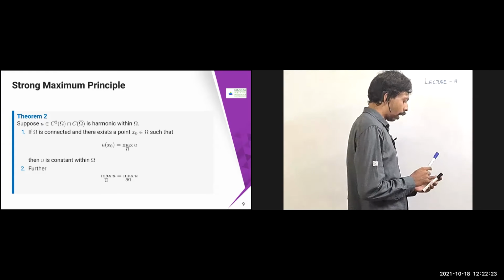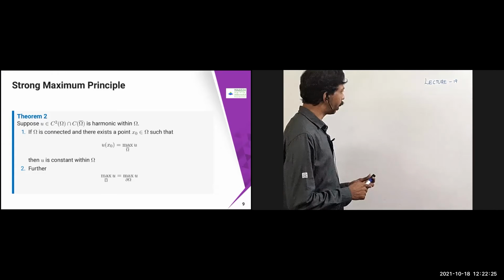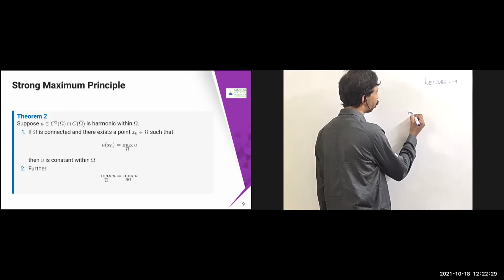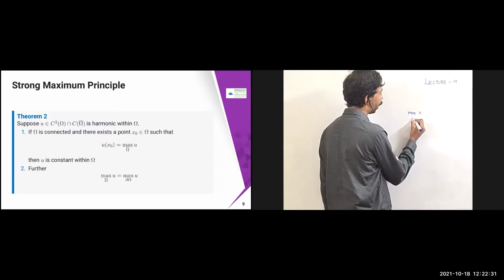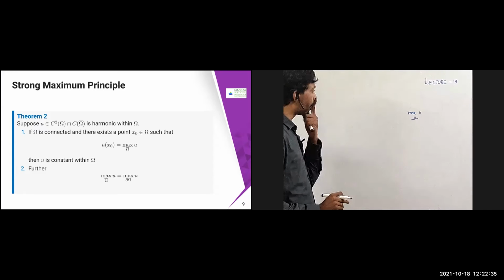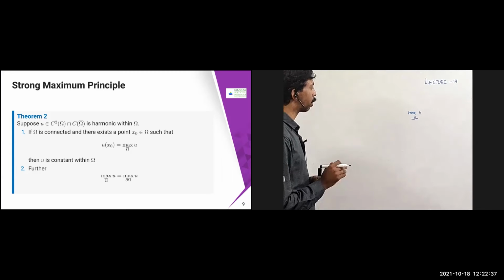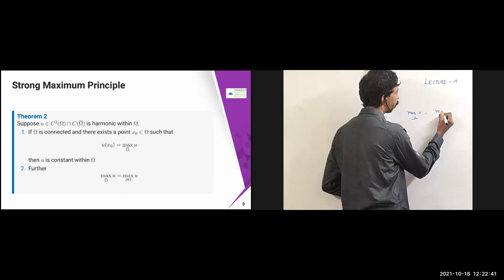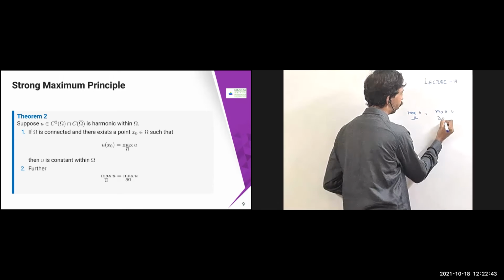The maximum minimum principle is going to say something about obtaining the maximum. What it says is that I take the maximum of u. Suppose omega is my domain, and we will have some assumptions on it. Then the maximum of u over omega is going to be the maximum of u over the boundary, dou omega.